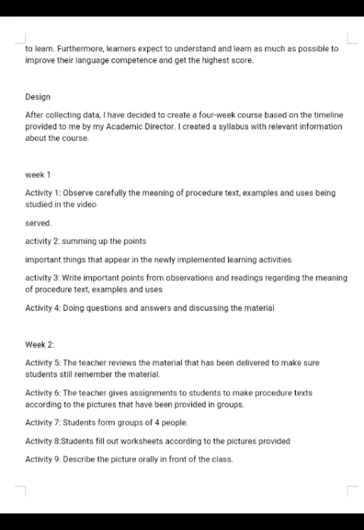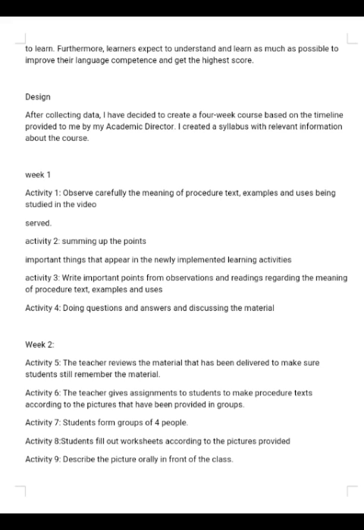Week 2, Activity 5, the teacher reviews the material that has been delivered to make sure students still remember the material. Activity 6, the teacher gives assignment to students to make procedure text according to the pictures that have been provided in groups. Activity 7, students form groups of 4 people.